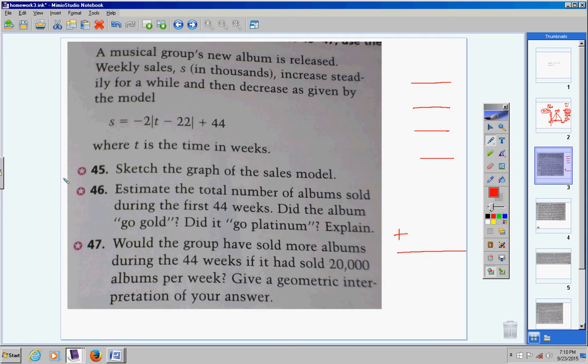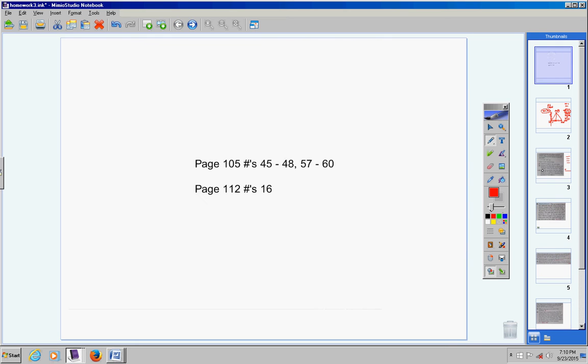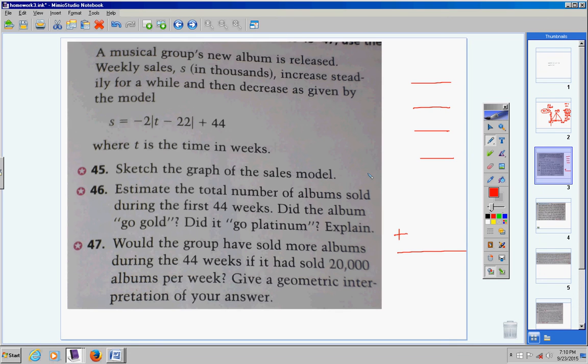Okay. Now it says, did the album go gold? Did it go platinum? Well, guys, I'm about as old-fashioned as they come. I don't even know. I'm pretty much Southern gospel and that kind of stuff, so I don't even know what that gold and platinum stuff is, but I'm turning in my book now to page 105, and I'm looking here. It probably says something off to the side. Yes, here it is.